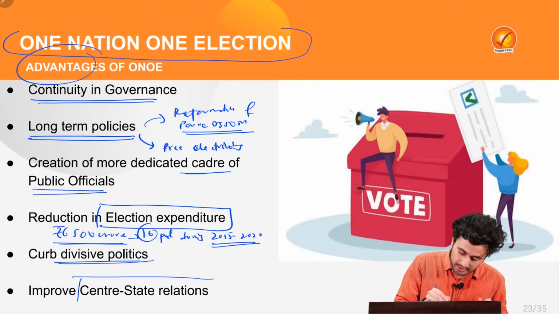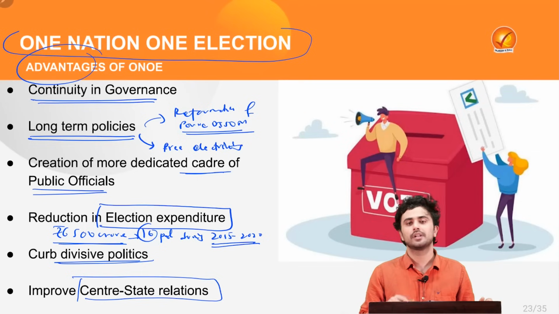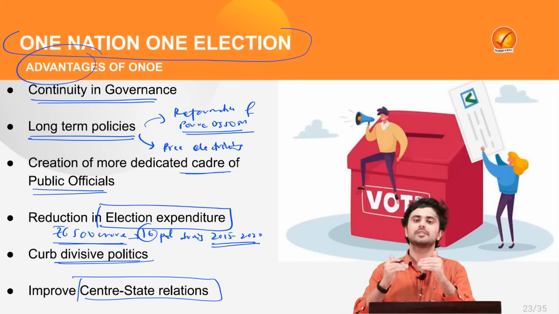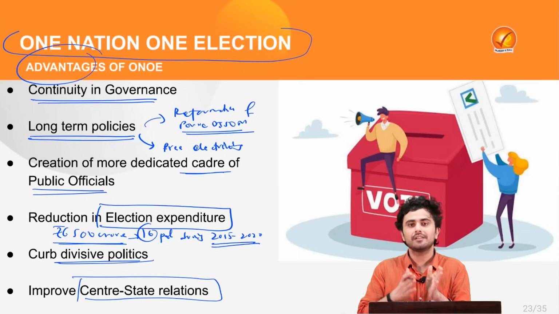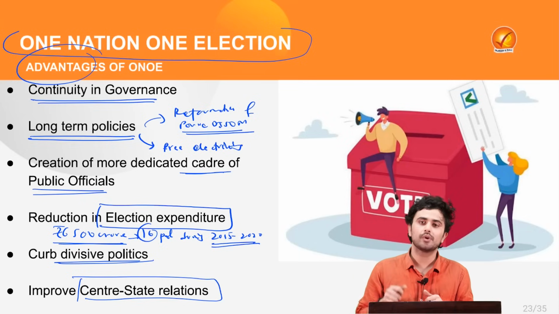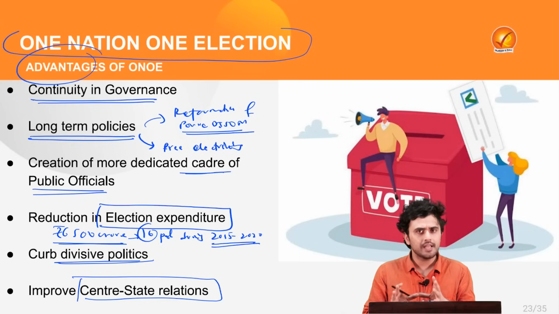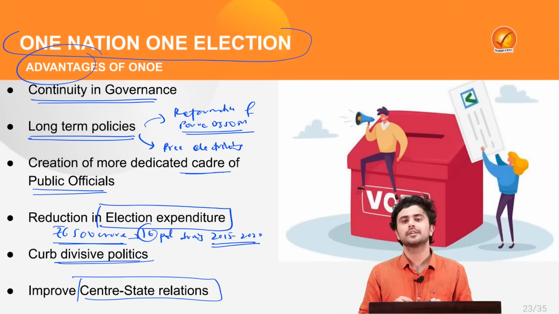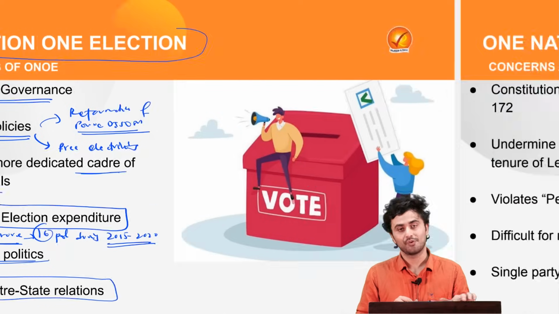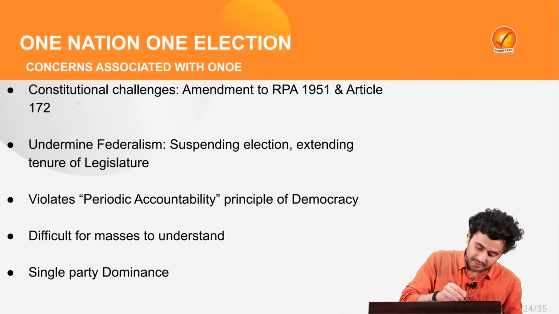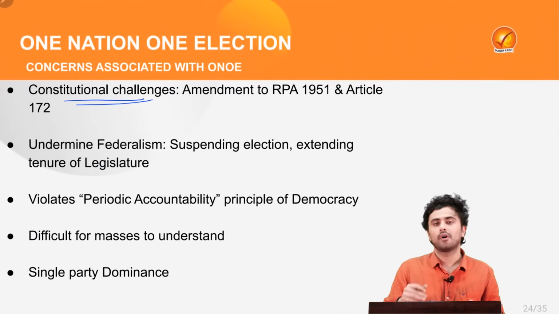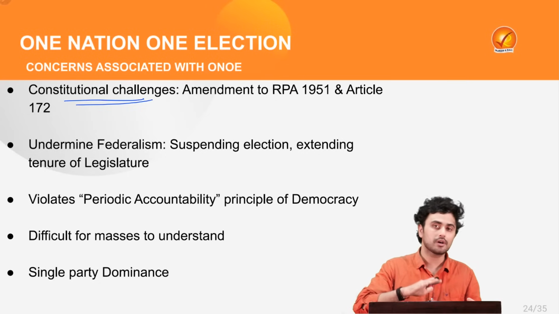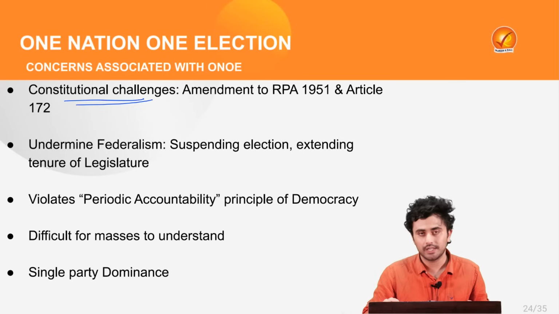Also, it will further improve center and state relations because they will not keep on fighting among themselves to gain advantage in the election which is going to take place. But at the same time, several political theorists have raised a lot of concerns related to one nation, one election. What are the concerns? Well, first of all, there are a lot of constitutional challenges which will have to be overcome to implement one nation, one election.